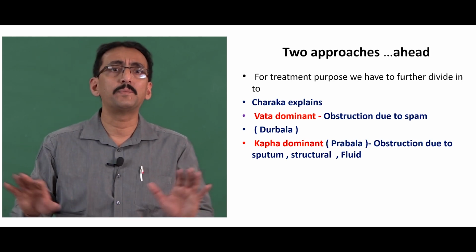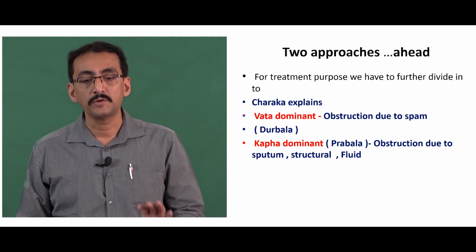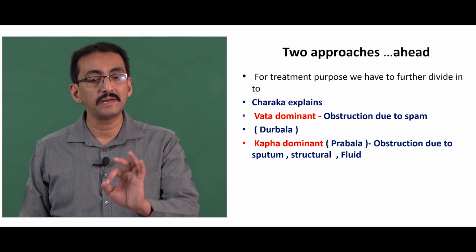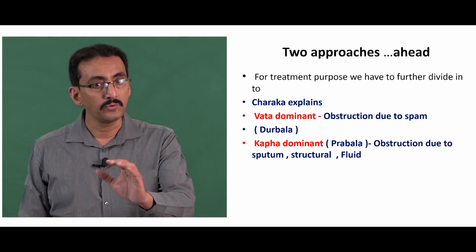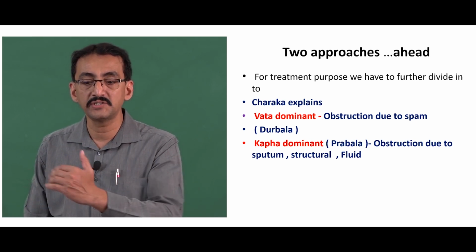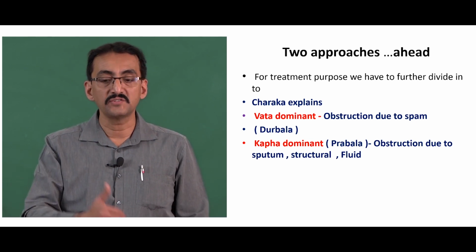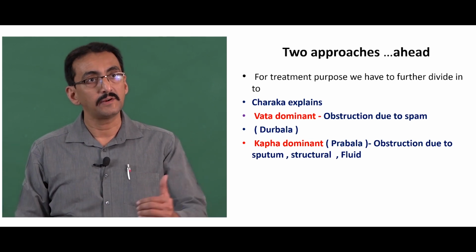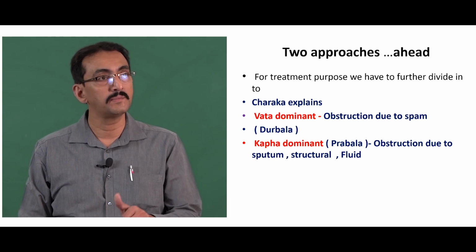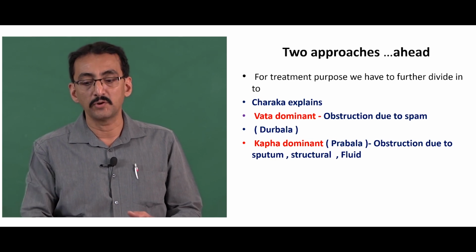So, now we have got two approaches ahead. For the treatment purpose, we have to further divide it into, as I told, vata dominant condition, another one is kapha dominant condition. Vata dominant condition is obstruction due to spasm, and kapha dominant condition is obstruction due to sputum, structural problems, fluid pathologies, etc.